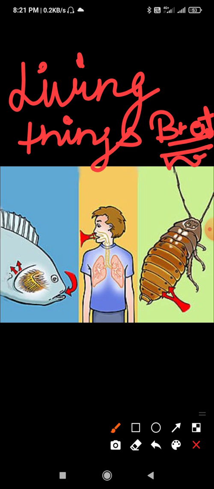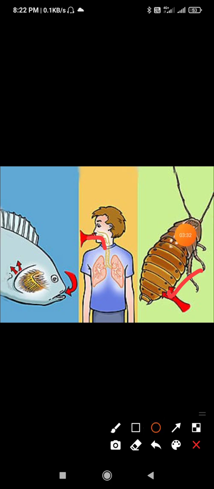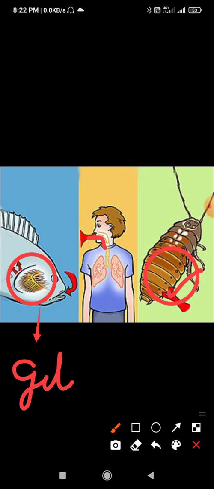So different kinds of living things breathe through different organs, like human beings breathe through nose and lungs. As we always breathe, we breathe with our nose and lungs. In animals, frogs breathe through their moist skin. Cockroaches, butterflies and mosquitoes have tiny holes in their body, and they can breathe with the help of these holes in their body. Fish live in the water, as we know. So fish breathe with the help of gills. Fish have gills. Through those gills, they can breathe.